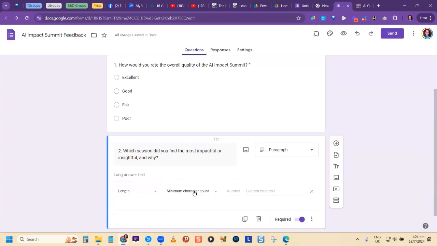Now, in the length area, once you choose length, it has minimum character amount or maximum character amount. So depending on what you choose, a maximum is saying how many characters the person can enter for their answer, and minimum character is telling you the least number that they can enter. All right, so depending on which one you choose, you have to be aware of what you're doing so that you don't impact what they're going to enter incorrectly.